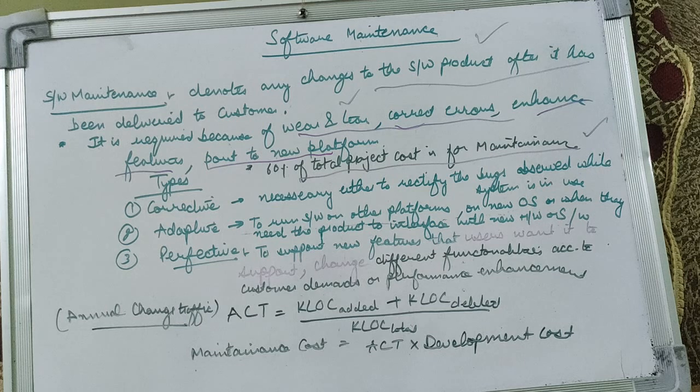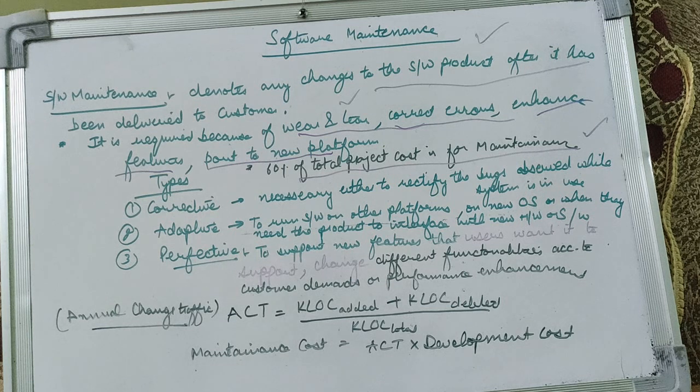Clear? So in a nutshell, software maintenance is all the activities done by the developer after the product has been delivered to the customer. Why is it required? Because there might be wear and tear of hardware. There might be some errors which need to be corrected. There might be some features which need to be enhanced, or some additional features need to be added, or we need to port our software to a new platform. In that case, we will need software maintenance. And lastly, 60% of the total project cost is spent only on the maintenance phase.